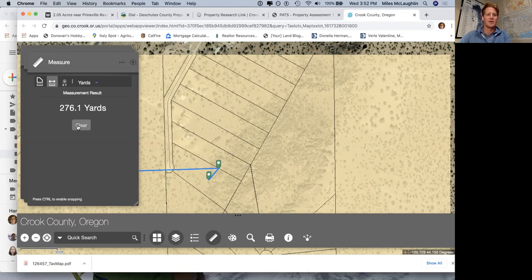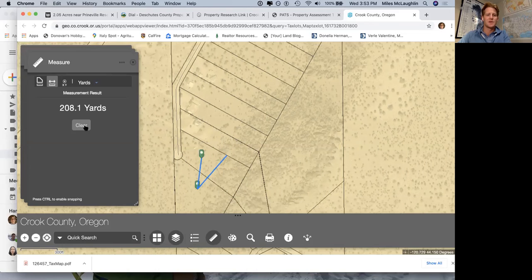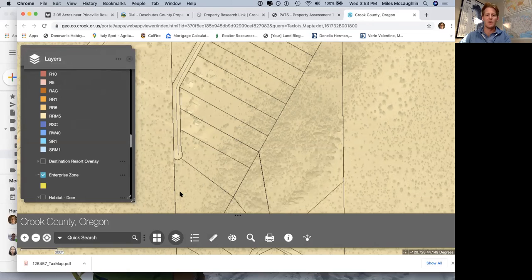And so you could look at a property like that. I'm going to get rid of that. I'm going to do this. Well, I'm not the best at using this tool. Let's clear that. And let me just click here. Just so interesting. I'm bad at using the tool, but we get the point, okay? I'm not going to waste a bunch of time in this video playing around with it. So we know we can measure how wide maybe a 1 acre is. Again, these are approximations. Get a surveyor out there and really look into it.